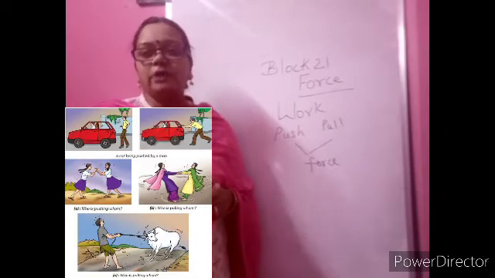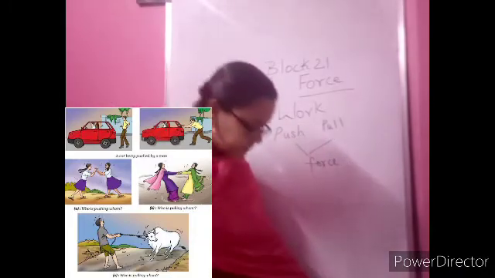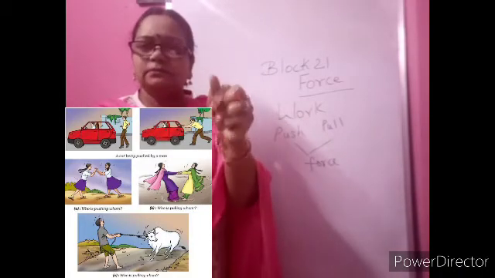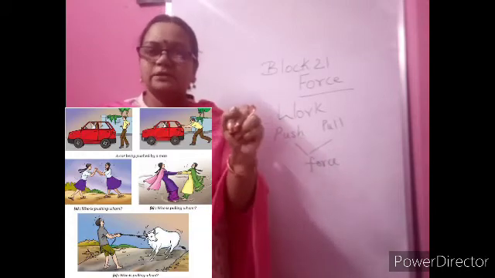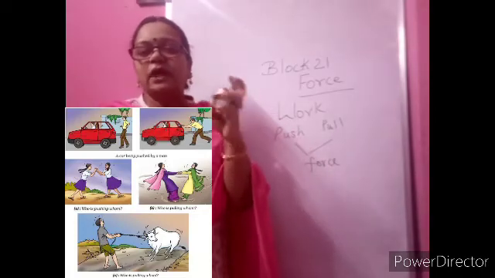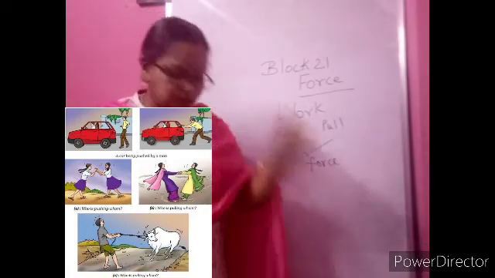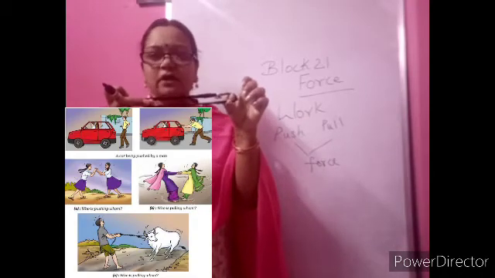So what all can be done by pushing and pulling? See, this packet here, just by pressing it, that is like squeezing, I can change the shape. You can see the shape is changed. Even here is a rubber band, by stretching it I can change the shape.